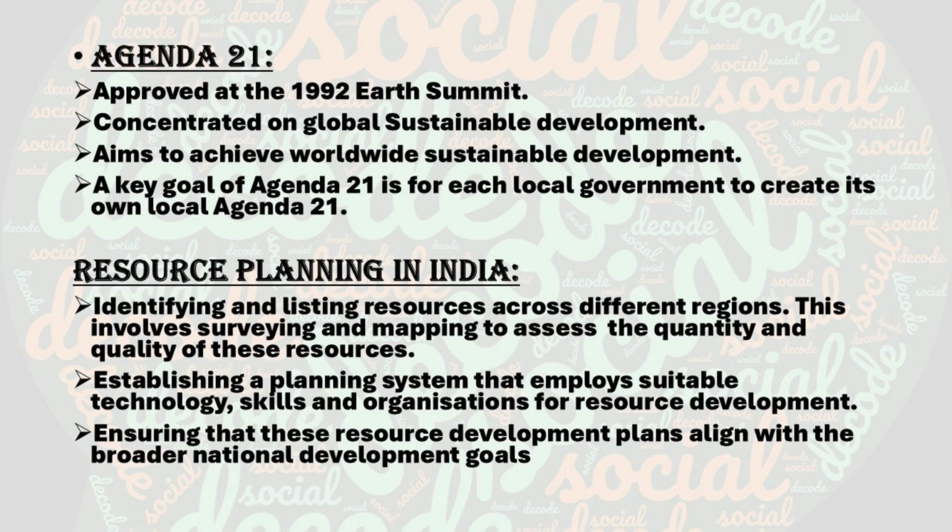Okay, what is meant by Agenda 21? Agenda 21 is a global plan of action for sustainable development in the 21st century. It focuses on reducing environmental damage, using resources wisely, and promoting sustainable development, and it involves people at local level. It does not focus only on government. It also says local community, local government, and individuals should actively participate in protecting the environment.